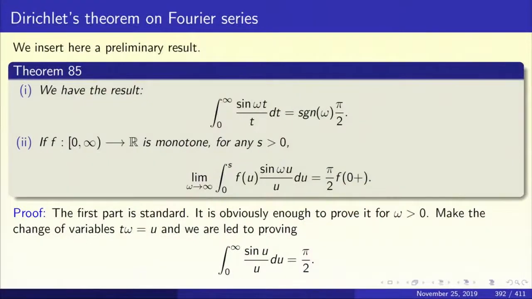Put back the omega. Let us look at it as the integral of sine omega t by t dt, the original integral. The value of the integral is a function of omega. Take the Laplace transform with respect to omega. So, call the integral I of omega. Take Laplace of I of omega. What is Laplace of I of omega? It is Laplace of the integral from 0 to infinity of sine omega t by t dt.